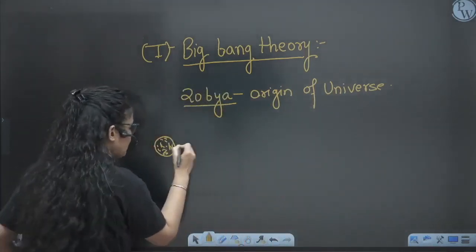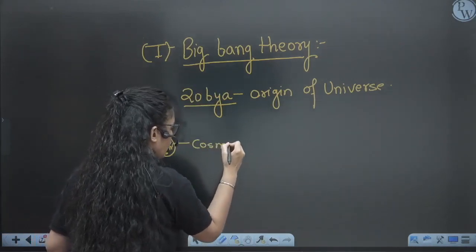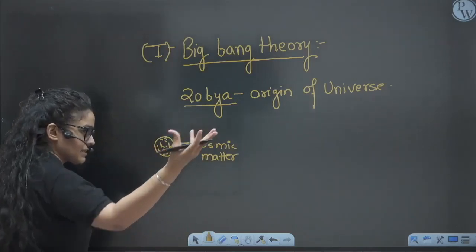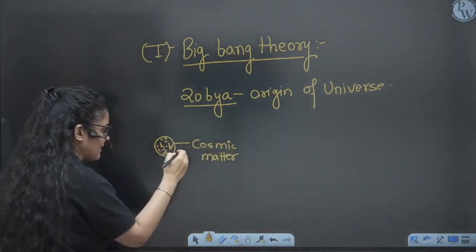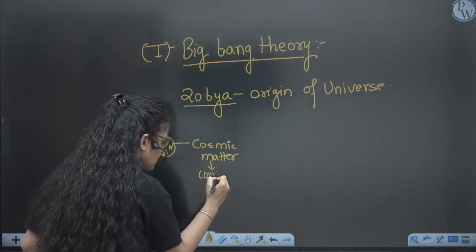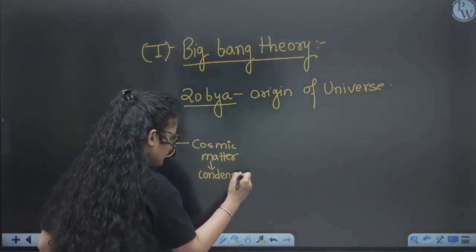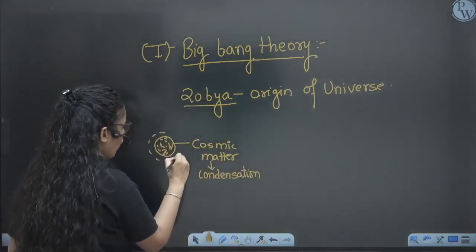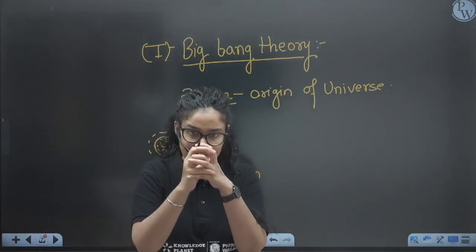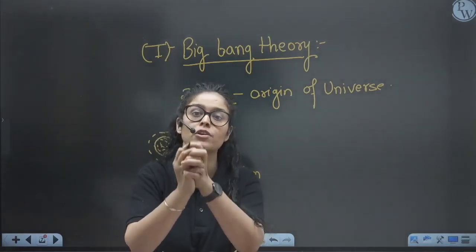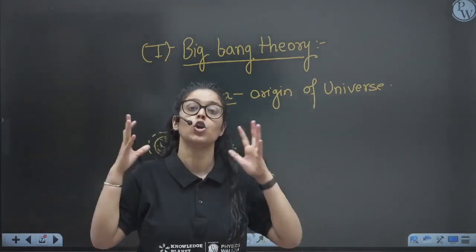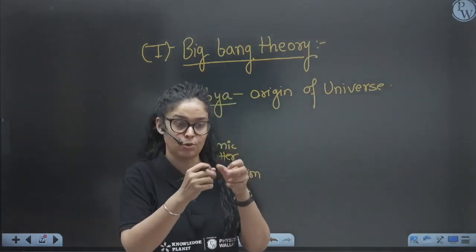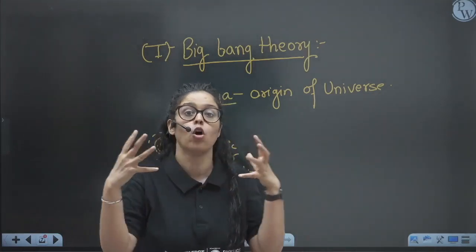Some force was pulling all the cosmic matter and condensing it, right? So the condensation of the cosmic matter happened, and obviously when it got so condensed, thermonuclear reactions started happening, a lot of nuclear reactions, because all the particles and molecules are colliding with each other and producing a lot of energy.